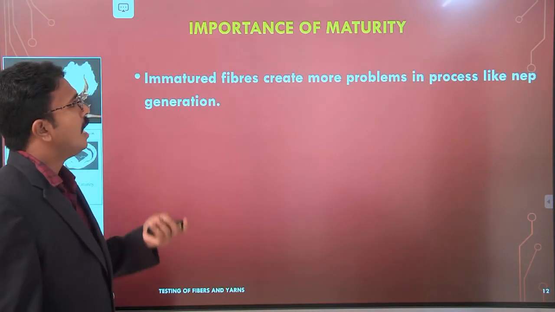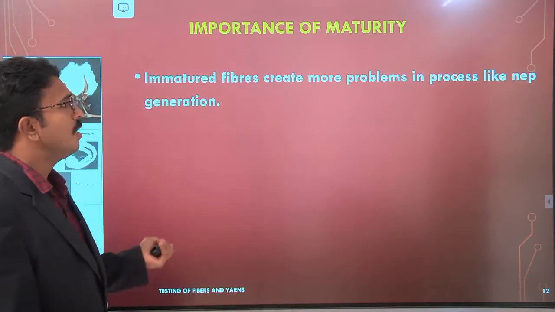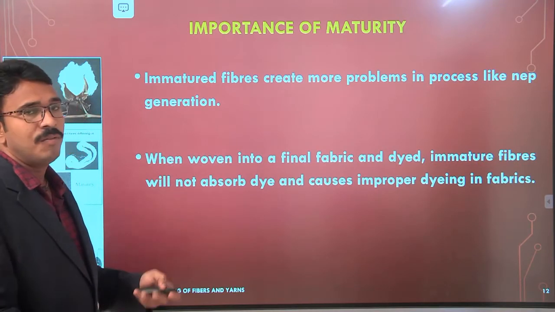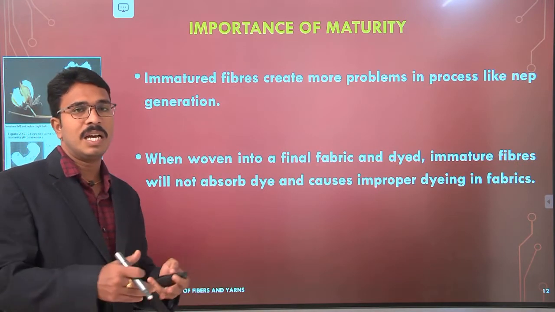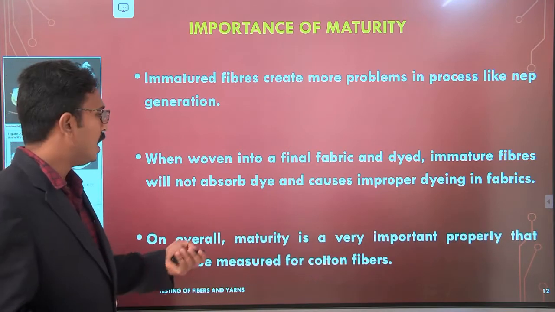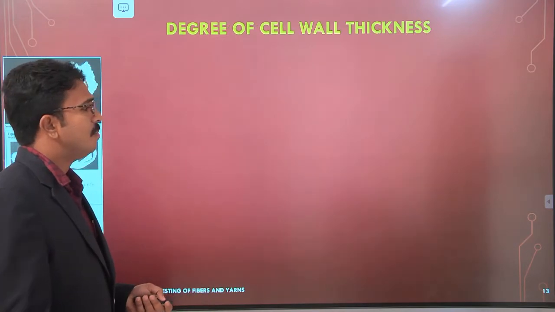Okay. And these immature fibers create a lot of problems in processing, like neb generation. And if you dye the yarns which consist of these fibers, it causes improper dyeing because of the poor dye uptake by these fibers.